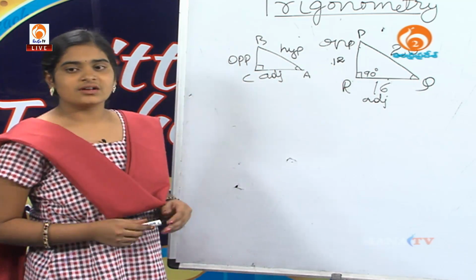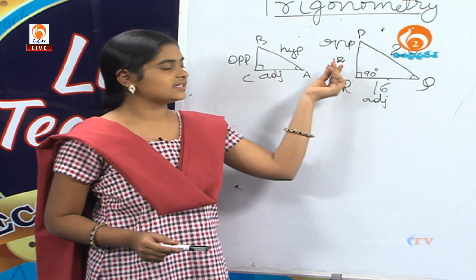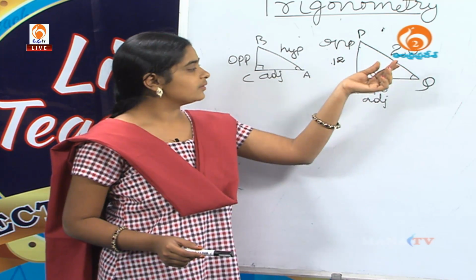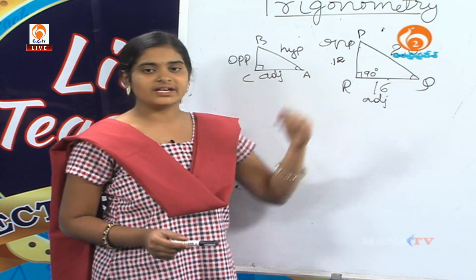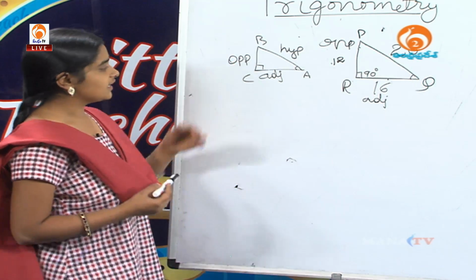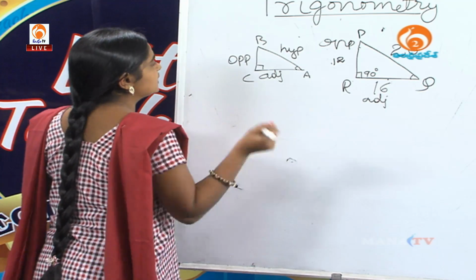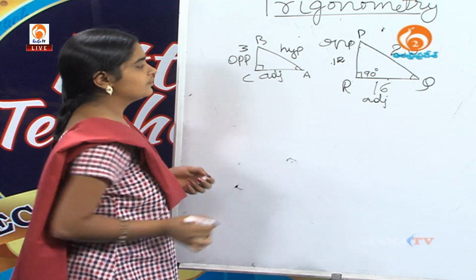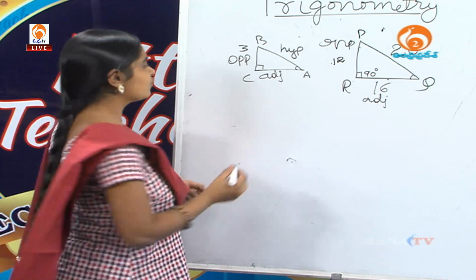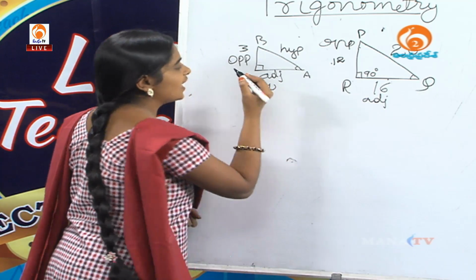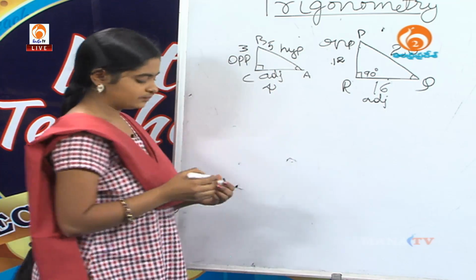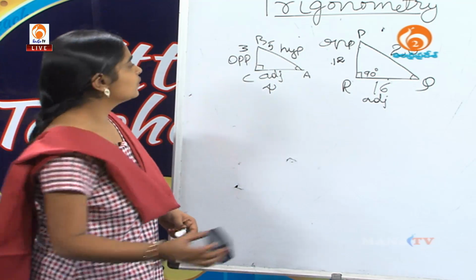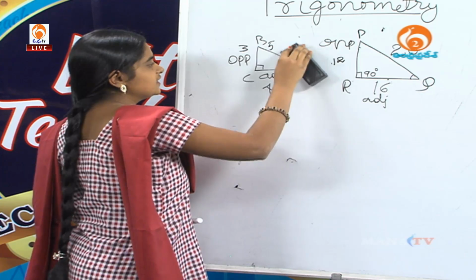The sides are: PR length is 12, QR length is 16 and PQ length is 20. In this triangle, BC length is 3, AC length is 4 and hypotenuse length is 5. Are you clear?